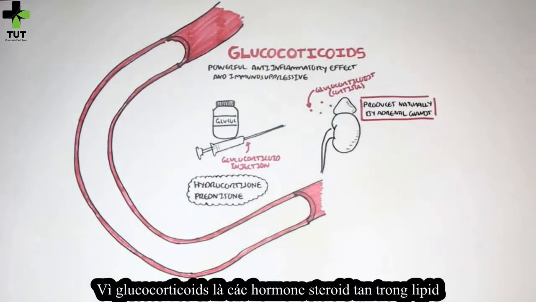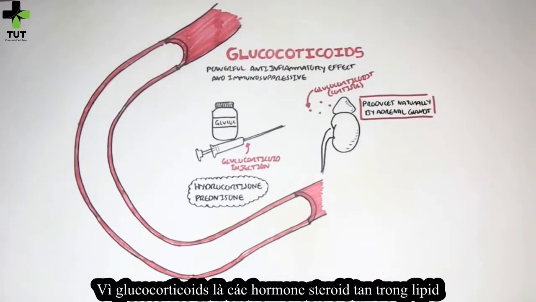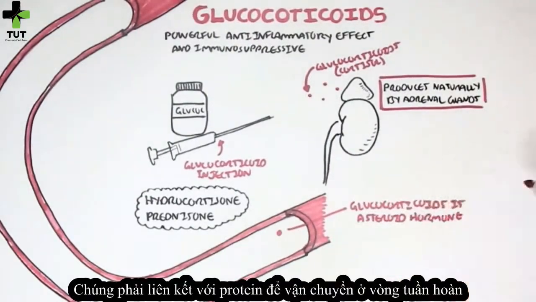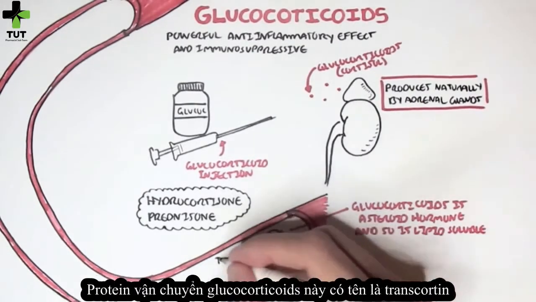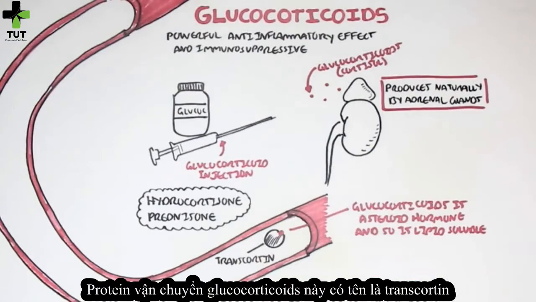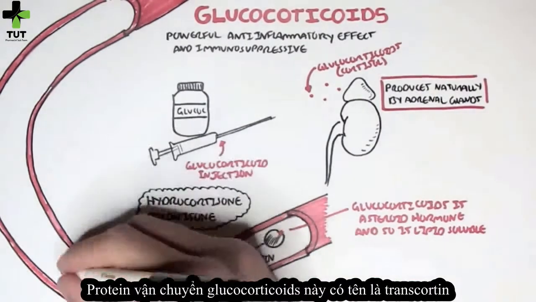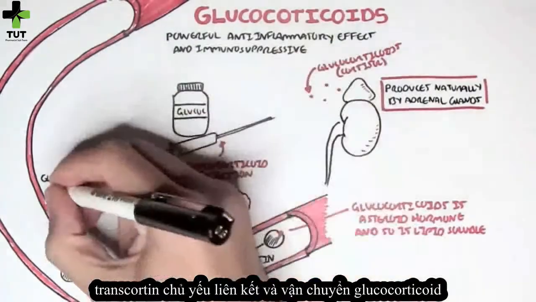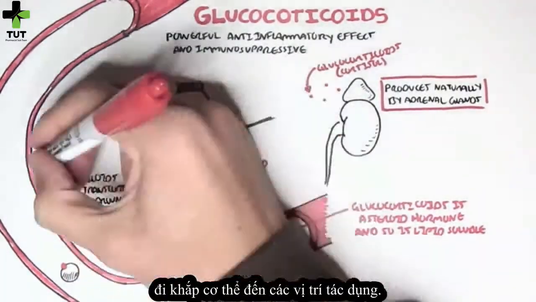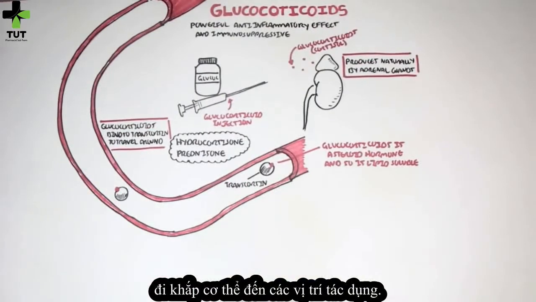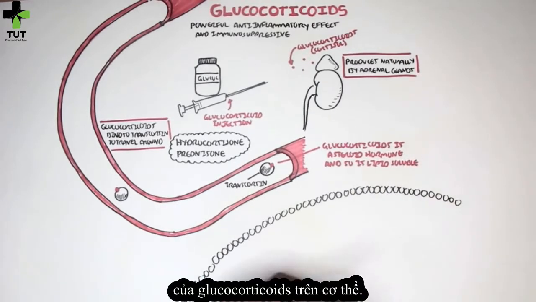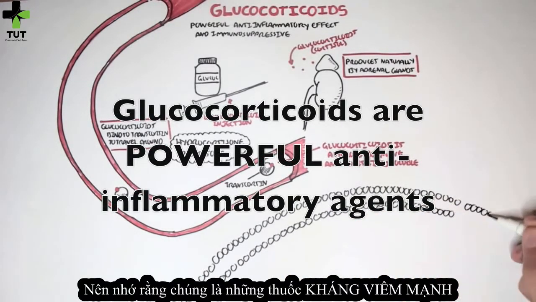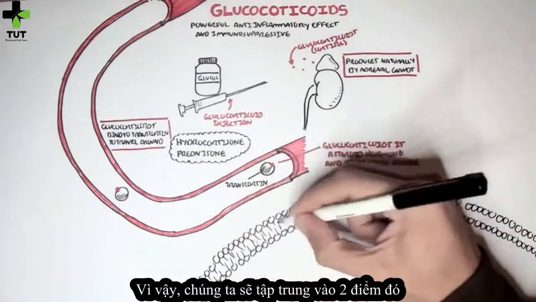Now, because glucocorticoids are steroid hormones and so are lipid soluble, they have to be transported around the blood bound by a protein. This protein is a carrier protein for glucocorticoid known as transcortin. So transcortin binds and transports glucocorticoid around our body to specific locations. Now let us see some effects glucocorticoids have in our body. Remember, they are powerful anti-inflammatory drugs, and they are also immunosuppressive.